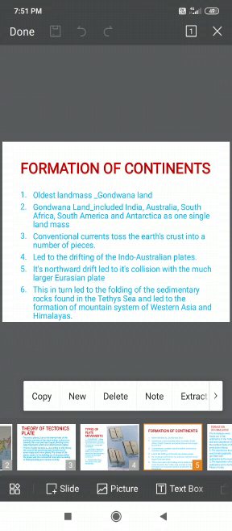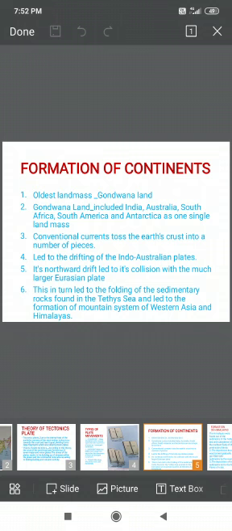Gondwana land, it can be said, was an ancient supercontinent that was found around 150 million years ago. That's why it can be said it is the oldest landmass, and it was located at that time in the southern hemisphere, which included the present day South America, Africa, Australia, India and Antarctica.